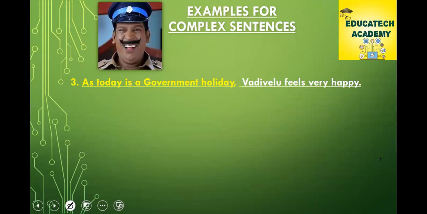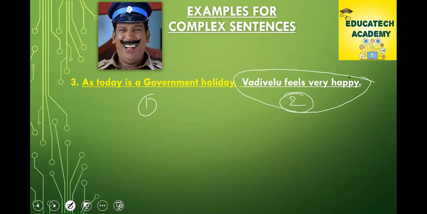This Vadivelu is very happy. What is the reason? There are two parts again, first part and second part. As today is a government holiday, Vadivelu feels very happy. Vadivelu feels very happy is the main class. It has complete meaning. As today is a government holiday has no complete meaning.